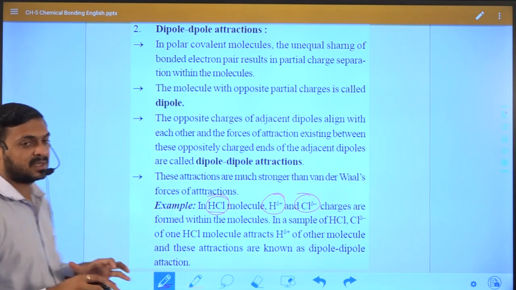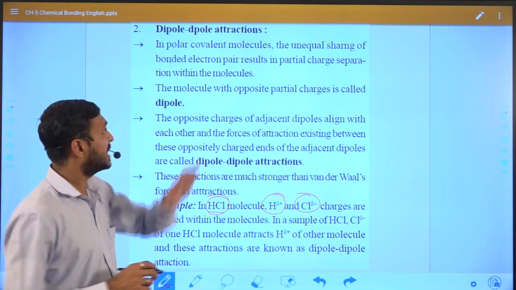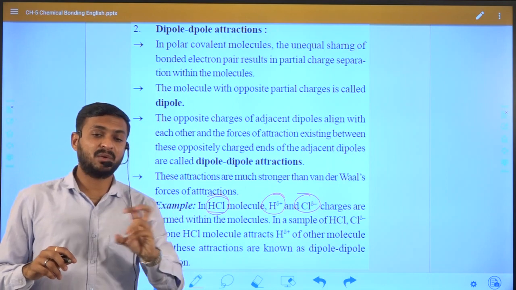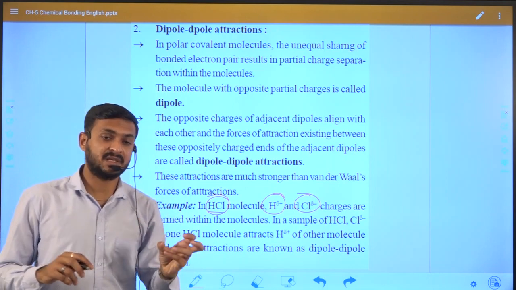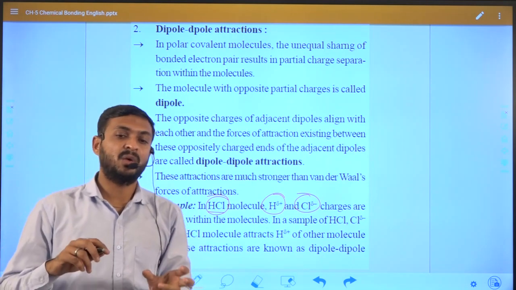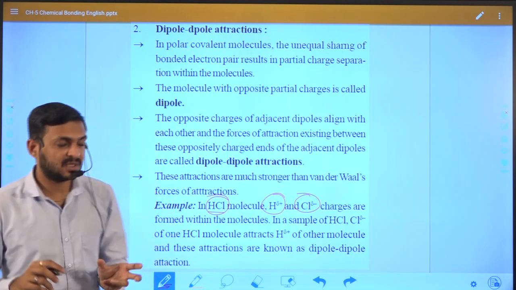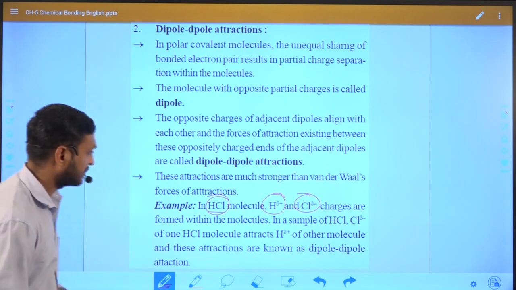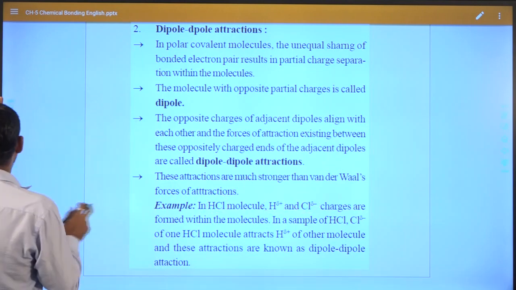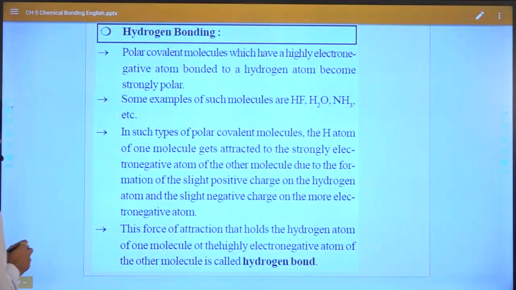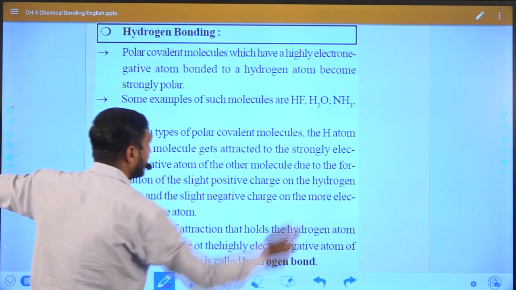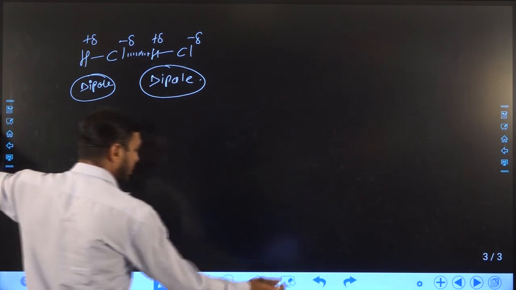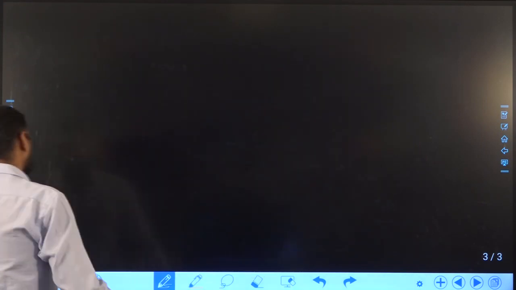But here what we should know is that dipole-dipole means that if the attraction occurs between two dipolar molecules, then this type of attraction is known as dipole-dipole attraction. Now the last remaining chemical bond is known as hydrogen bond.